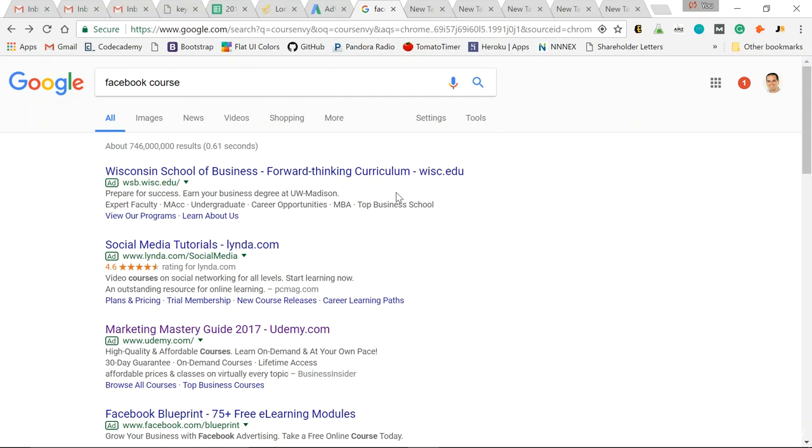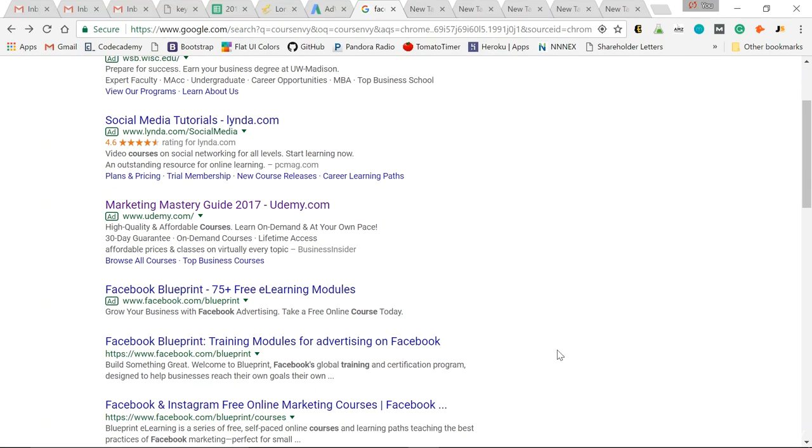So here's an example of an organic search. I input Facebook course, click search, and as you can see, I'm notified which ones are ads in Google. So these top 3, top 4 are all ads. The first organic search that appears as the #1 organic search result is Facebook Blueprint. This is Facebook's own certification program. So obviously it's very relevant. It's their own website behind that course, so facebook.com. You have the keyword in the title, in the URL, in the meta description. Obviously, this has a lot of clout, so it should rank organically #1.